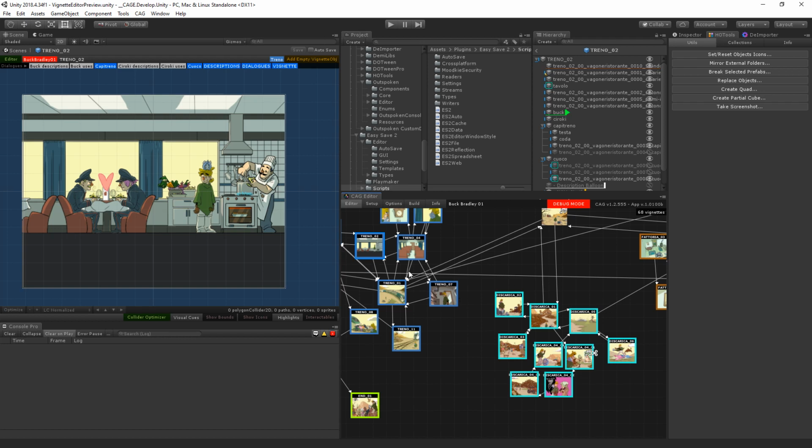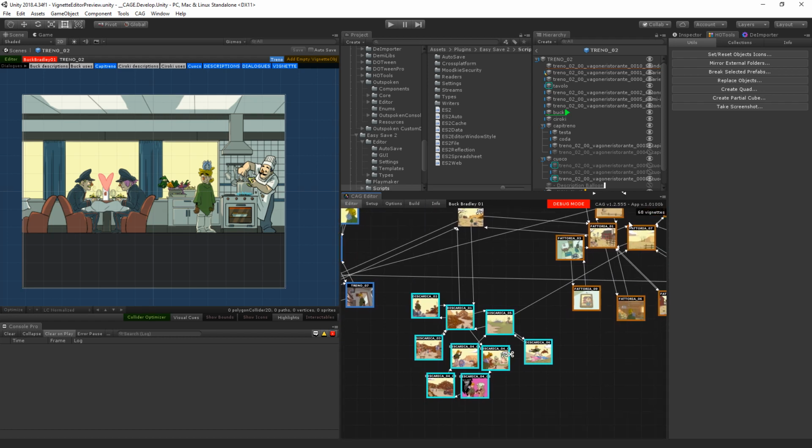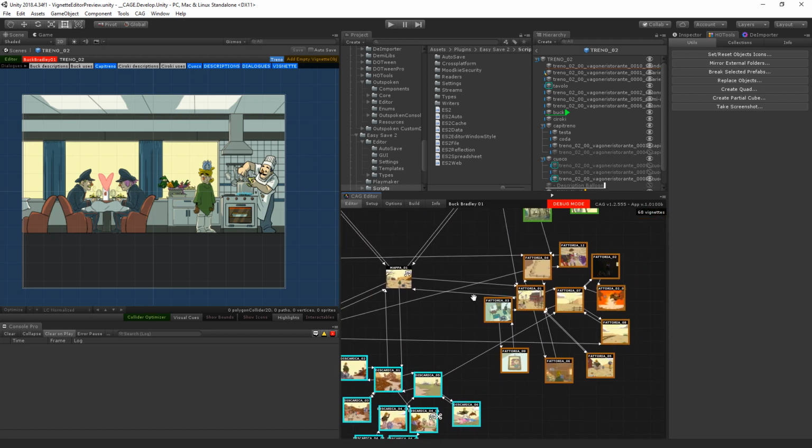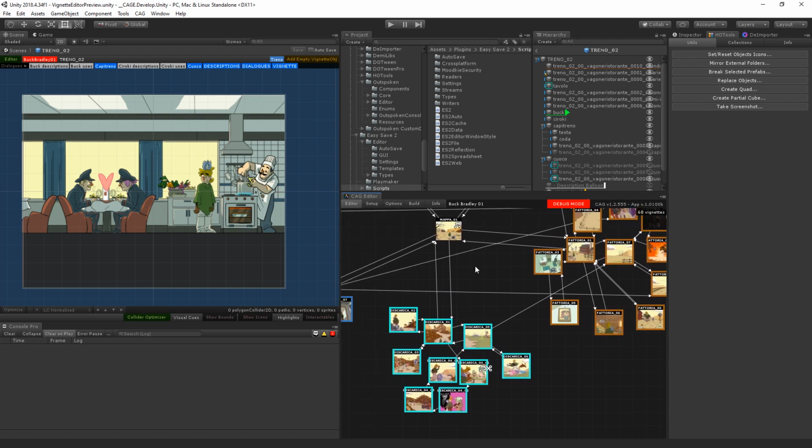So this is Cage. It's a framework built on Unity and made to develop comic-inspired adventure games, where everything from balloons to the way that we represent elements in a scene, aka a vignette, is very inspired by classic and modern comics. It's composed of various elements. First and foremost, the map, where we can see all the vignettes that are part of the game, and we can see where every vignette can lead, either via player interaction or via automatic events and things like that.